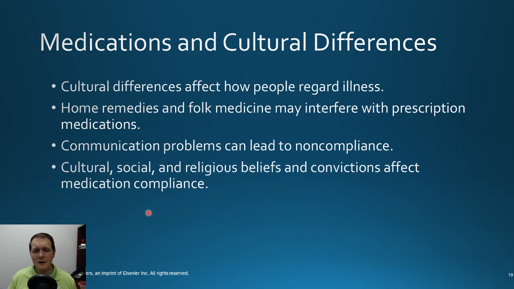But also think about other things like religious beliefs. Certain religious beliefs will prevent certain medications from being used, right? I can't give blood products to someone who's a Jehovah's Witness, so I have to find other ways to manage their risk for anemia, right? So again, you have to take all these things into account and be a partner with your patient, and don't just say, "Well, that's a silly cultural belief. I don't really care about that. Let's go ahead and use this treatment anyway." You have to approach them with the same respect you would anyone else, and try to honor these whenever possible.